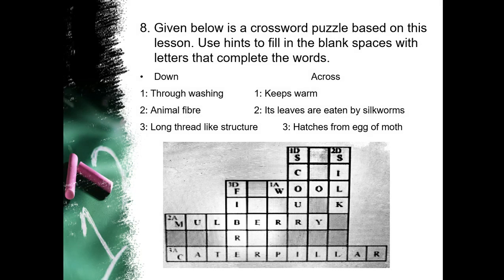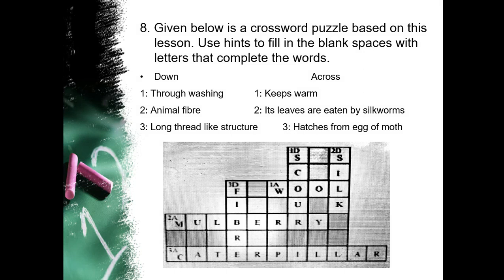Now the next one is the last question, that is a crossword. Crossword is quite fun. I hope you will do it on your own, but still I am going to show you the solution. First of all, let's go through the down. The first one is washing. Wools are getting washed, this process is known as scouring. So the first down will be SCOUR.